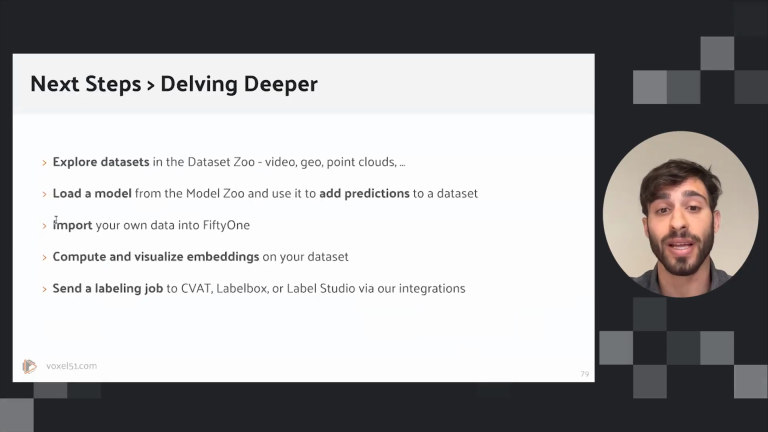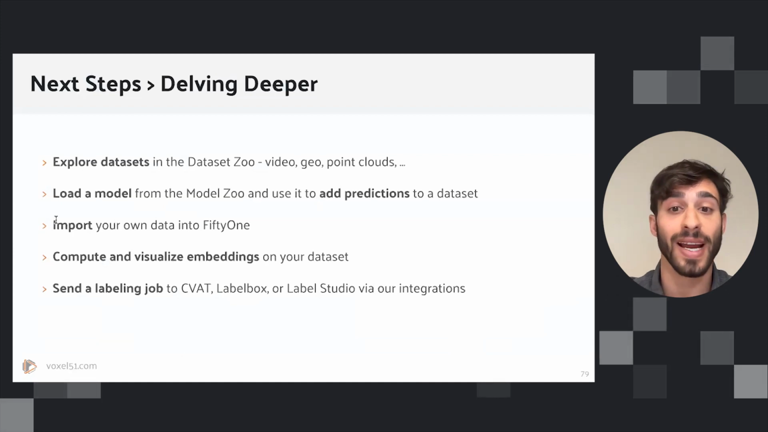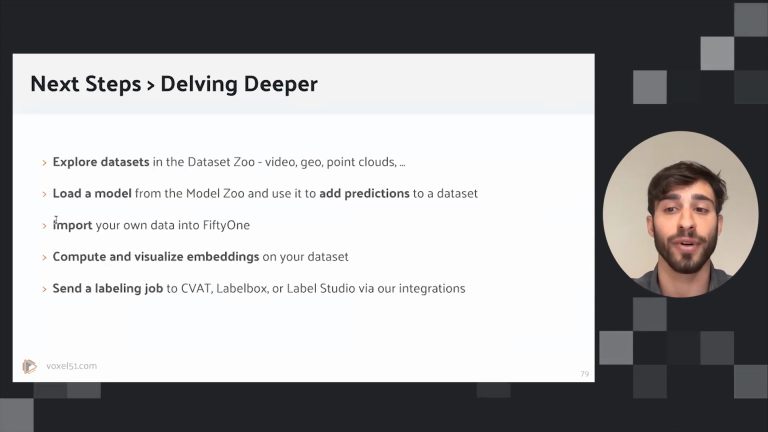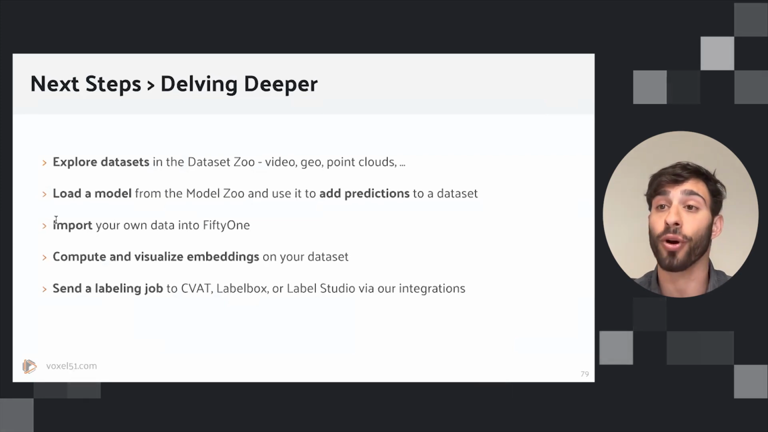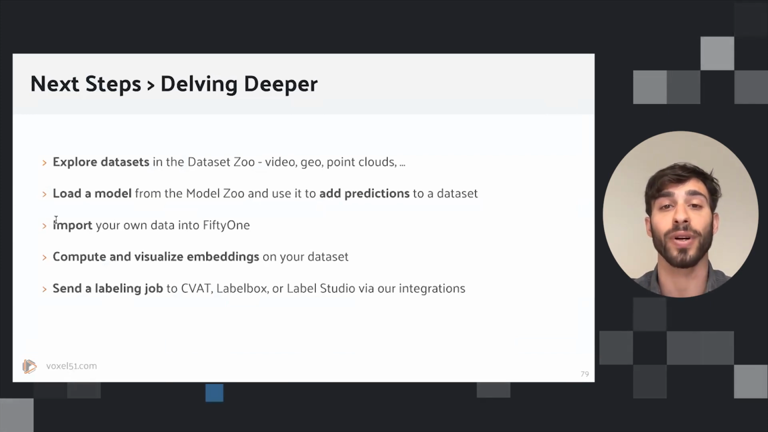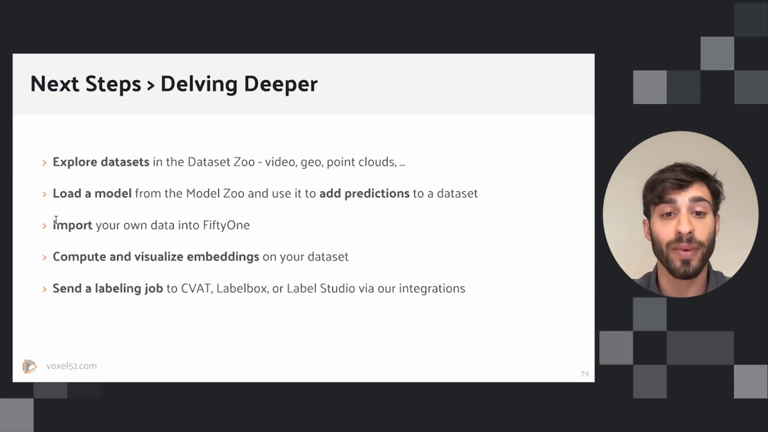If you want to delve deeper, we recommend that you start to explore datasets in the Dataset Zoo of different types: video, geo, point cloud. Try to load your own model from the model zoo and use it to add predictions to a dataset. Try to import your own data into FiftyOne. If you are working with data in a common format, you can use one of our dataset importers. Or if your dataset is more custom, then you can build your own or define your own schema.